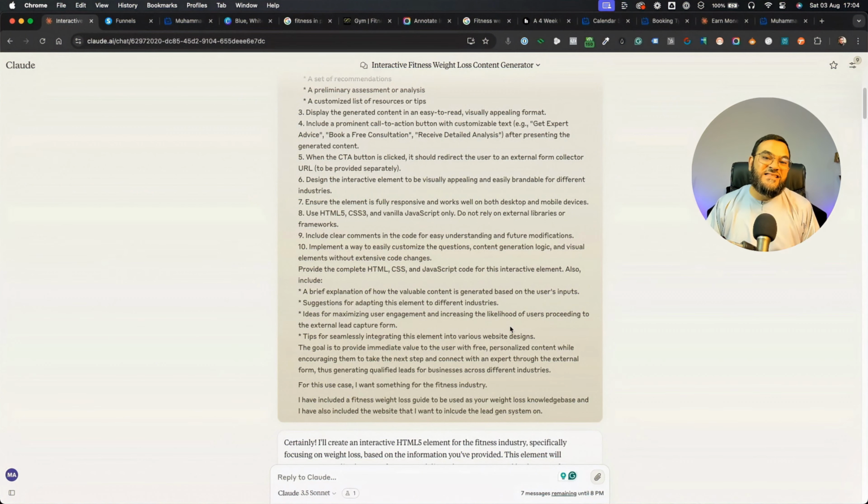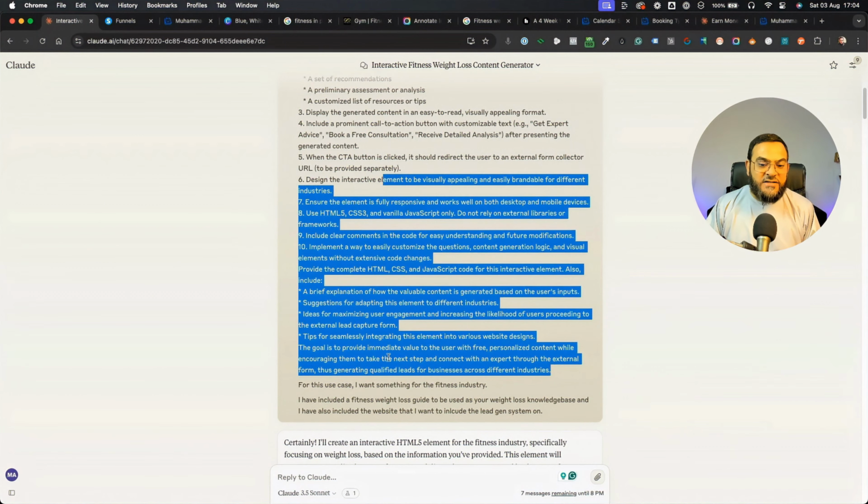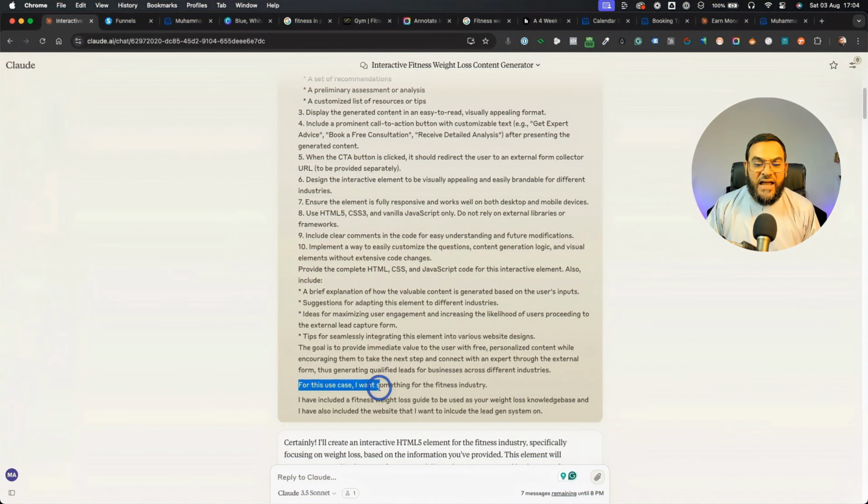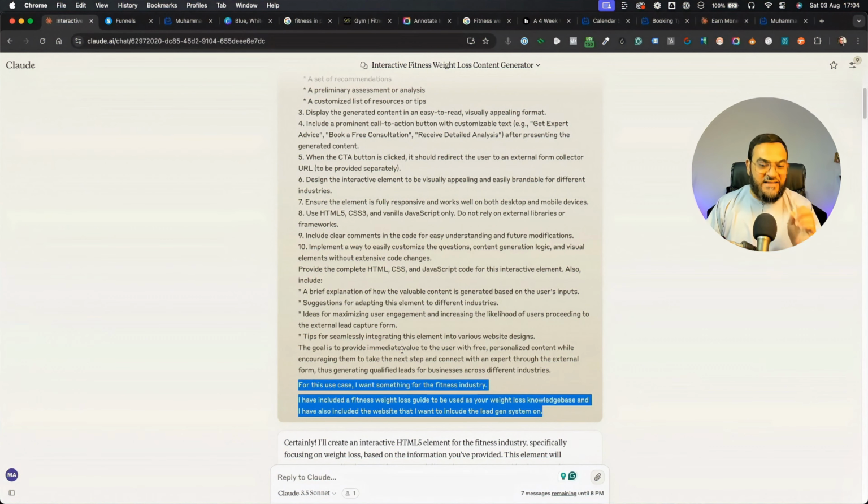So as you can see, this is a really detailed prompt, and I've tailored it so that it can work on any industry. So you will copy that part. The only part that you will add on your own is this part. So for this example, for this use case, I want something for the fitness industry. And then I stated, I have included a fitness weight loss guide to be used as your weight loss knowledge base.